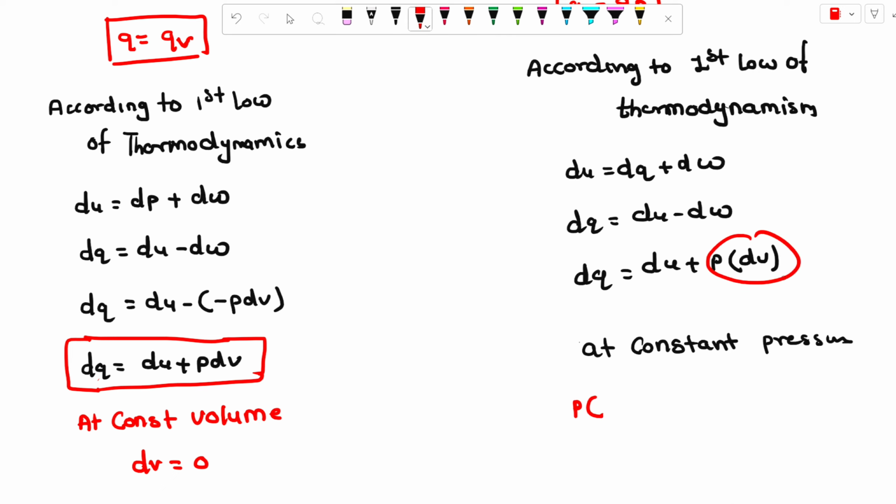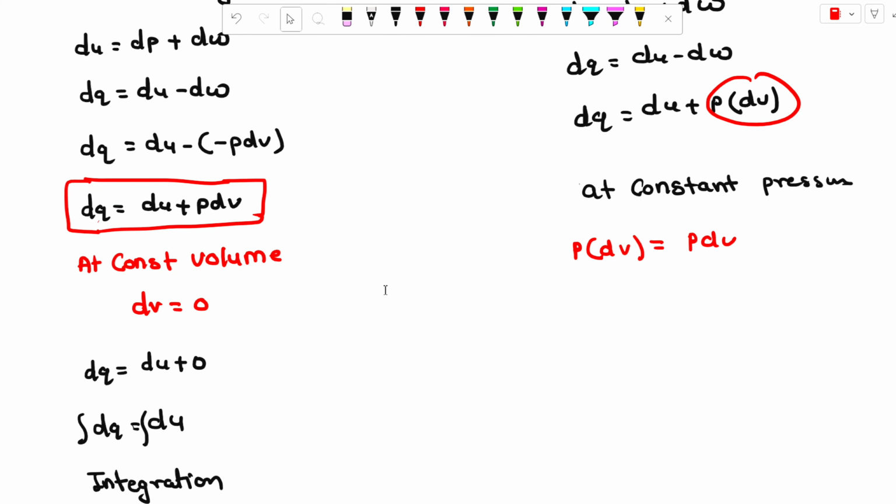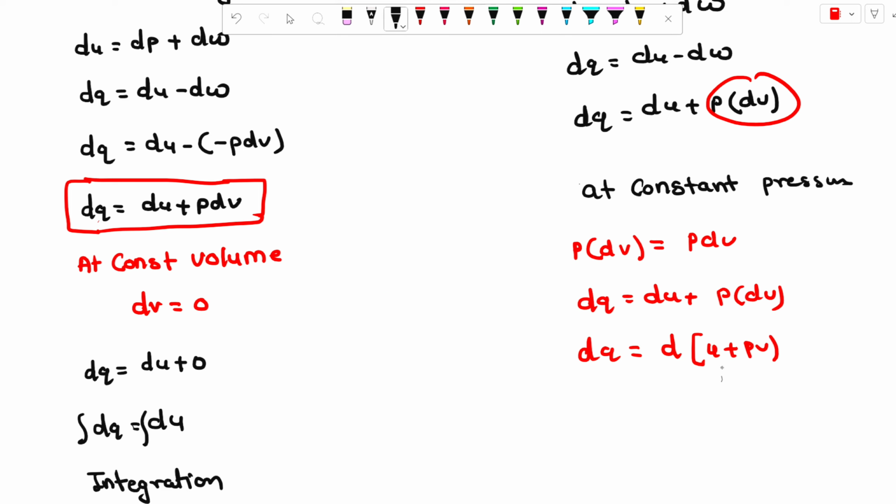P dV becomes d(PV). Now dQ is equal to dU plus P dV, so dQ is equal to d in bracket U plus PV. You already know the value of enthalpy.